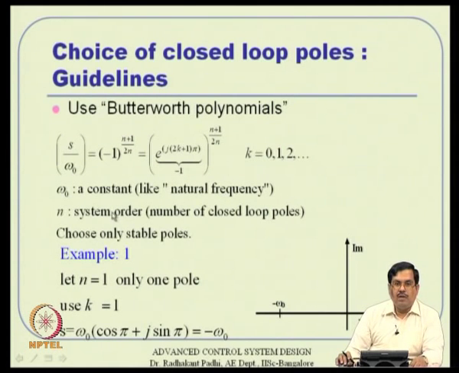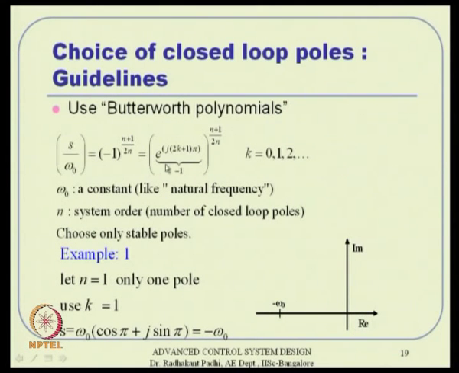So, you have to select only n of them, because that is what we are interested in, and obviously we are not going to select unstable poles. We will certainly select only the stable poles. For example, if n equals 1, we have only one pole. You can use k equal to 1 here, and in this formula sin pi is 0 and cos pi is minus 1. So we are left with s equal to minus omega 0. That is just direct application with k equal to 1, and it gives us that.